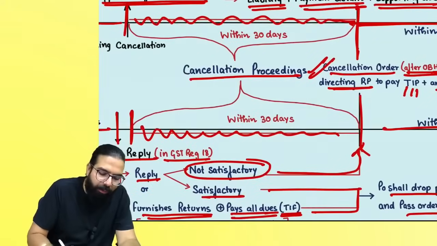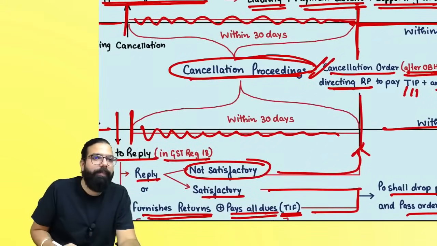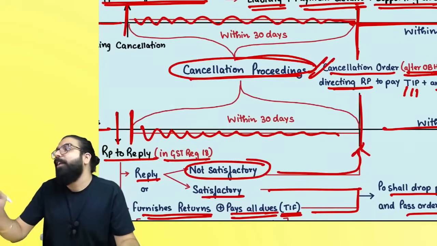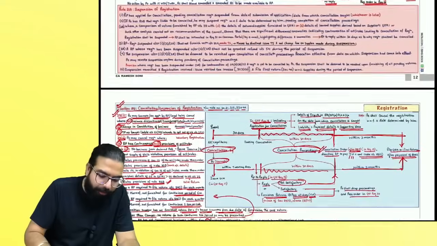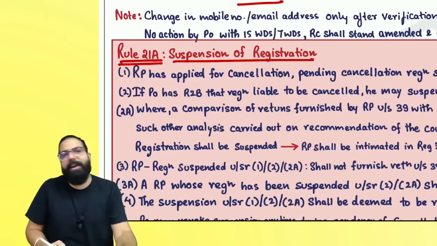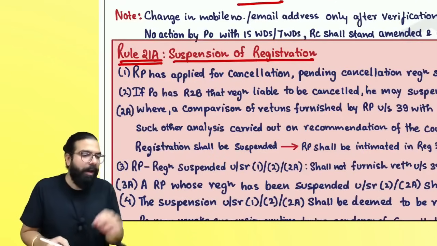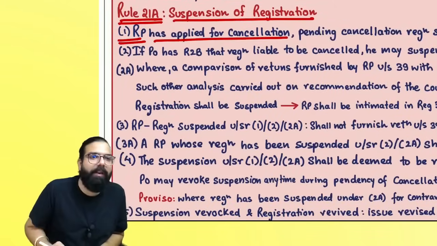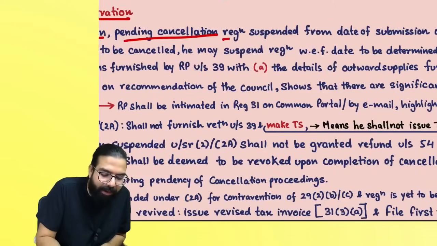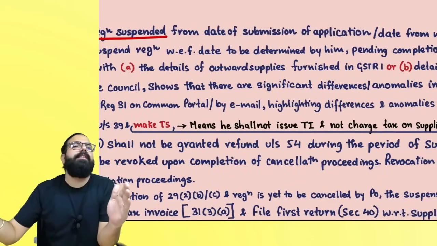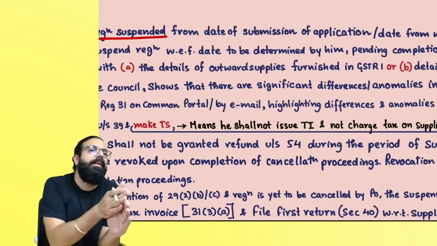Remember one thing, everyone, whenever your registration is being cancelled, while cancellation proceedings are going on, that time your registration is suspended, and that suspension is dealt with by rule 21A, suspension of registration. What does rule 21A say? Rule 21A says, if you are a registered person and you have applied for cancellation, pending the cancellation, registration will be suspended from the date you submit or from the date from which you are asking for cancellation, whichever is later.